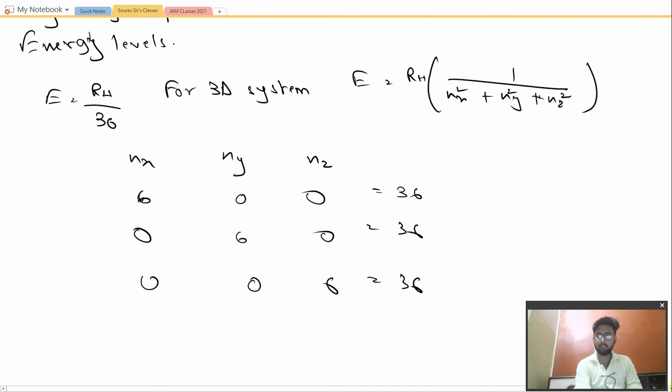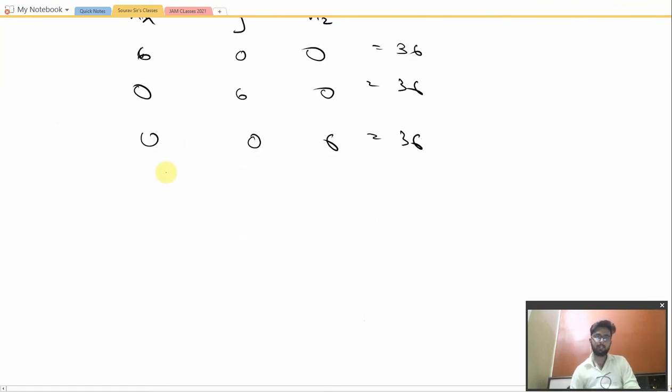Now another set of values that are suitable are 4, 4, 2. 4 square is 16, 16 plus 16 is 32, and 2 square is 4, that is equal to 36. So 4, 4, 2, 4, 2, 4, and 2, 4, 4 are all equal to 36.